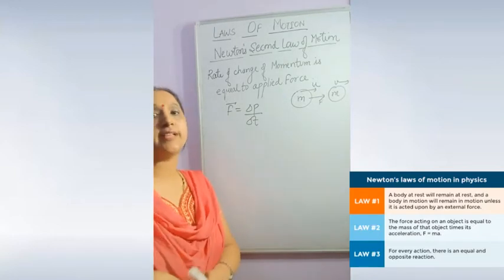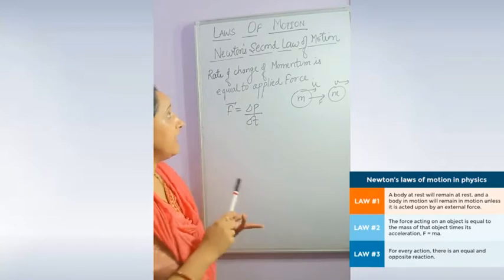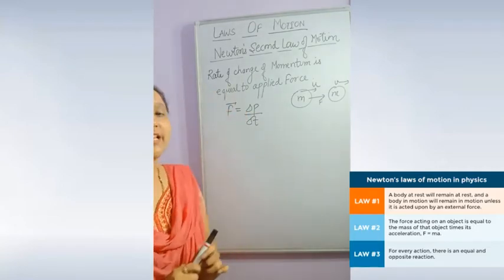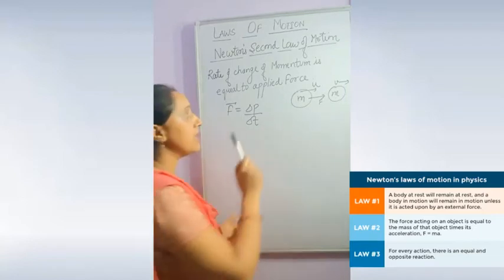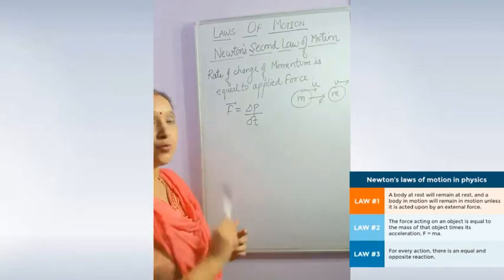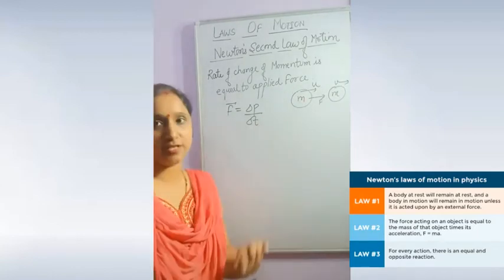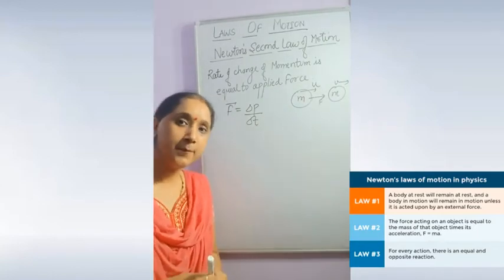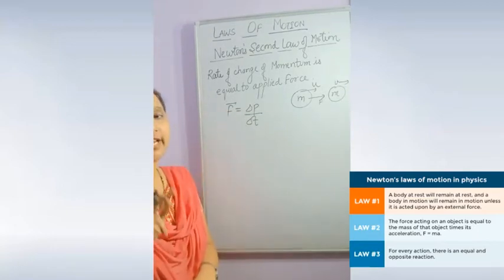What is Newton's second law of motion? Newton's second law states that the rate of change of momentum is equal to the applied force. Suppose we have a mass m moving with velocity u. If a force is applied on this mass, its velocity changes. So what does this law state? This force F is equal to the rate of change of momentum.